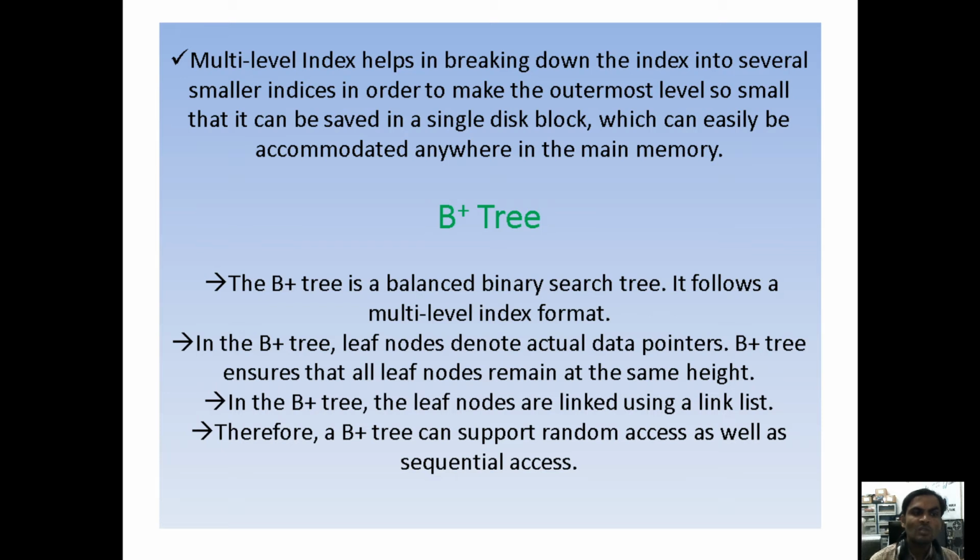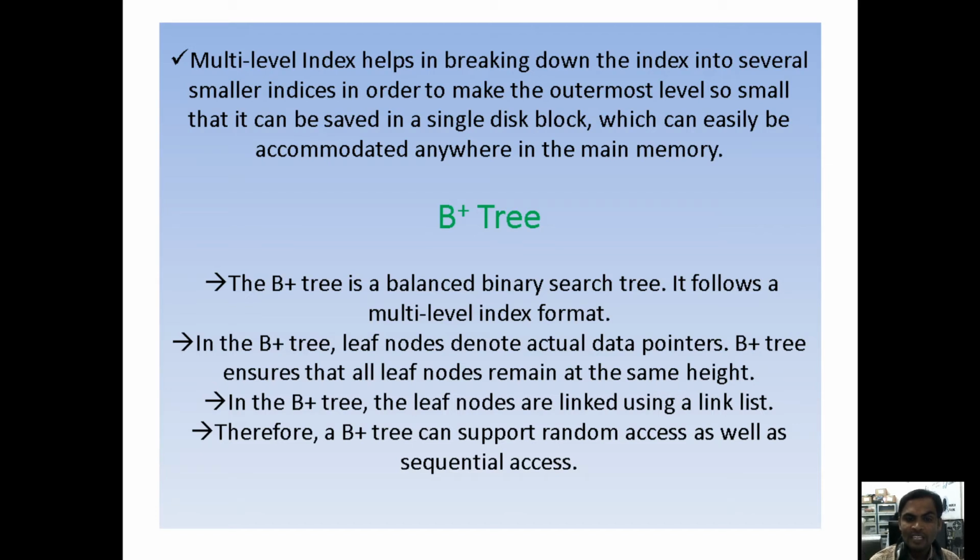Now coming to the B plus tree, it is the same. We consider the B plus tree as a balanced tree, and it follows the multi-level index format. In the B plus tree, the leaf nodes hold the actual data pointers. When connecting a node to a child node, we represent it with a line, and that line is a pointer. The B plus tree ensures that all leaf nodes remain at the same height. That is why we call it a balanced tree.